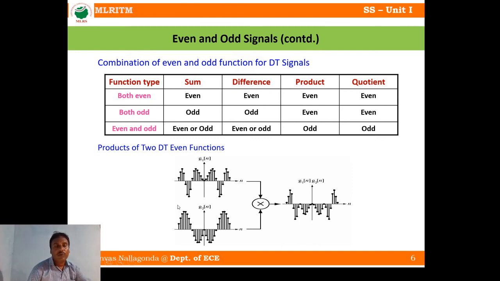Now the product of two discrete time even functions. This is one even signal, this is another even signal, g1 of t and g2 of t, and this is a multiplier. When you supply these two signals to the multiplier, the resultant signal is an even signal, because the product is even when two signals are even, right? So if you fold with respect to the y-axis, only one folding is required in the case of an even signal. Each and every point will match. That's why this signal is an even signal.